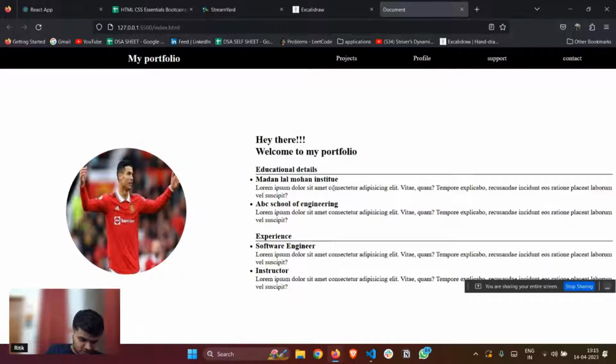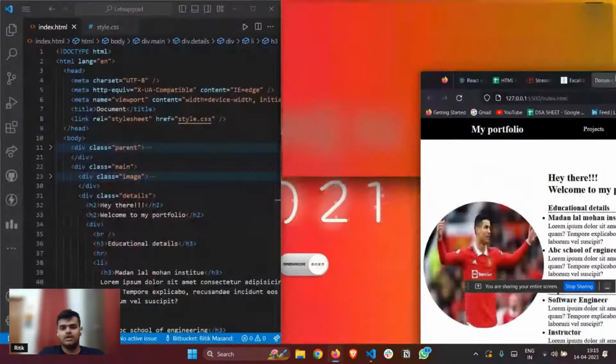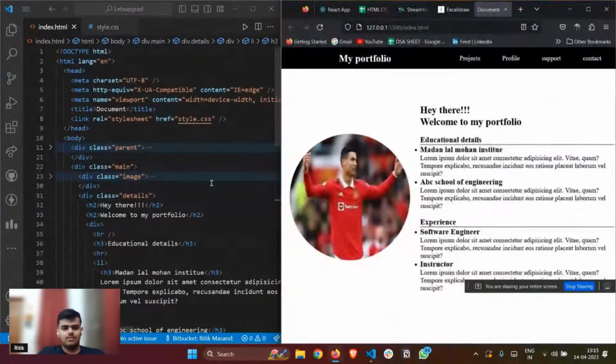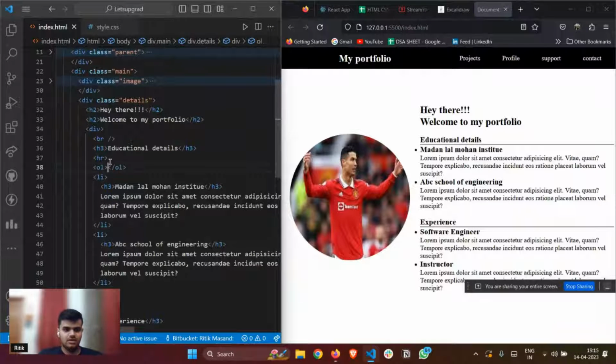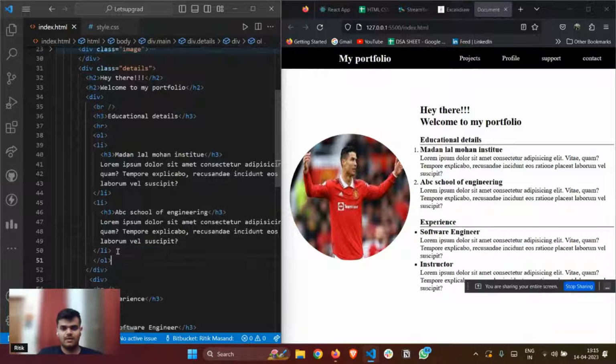Utpal Patel asks, is it important to wrap it in LI inside? It is not important, but okay. If you want to make it an ordered list, you can add ordered list here, and you can do it like this. What will happen? They will come in an ordered format, just like this. But again, it is not necessary. By default, it is unordered. If you don't add anything, it will remain unordered.